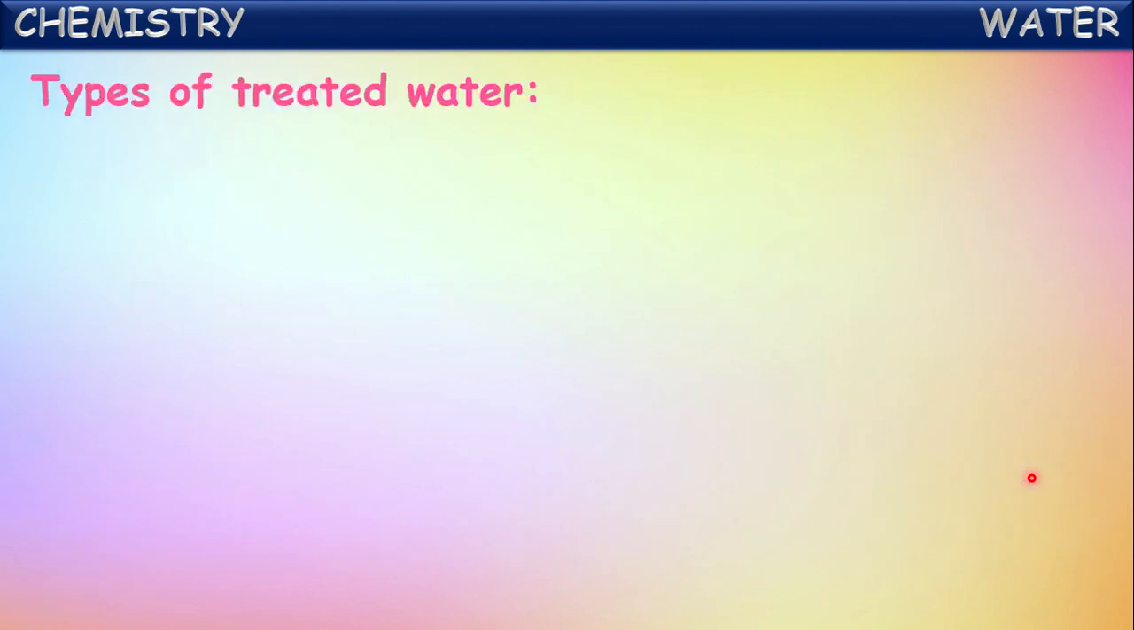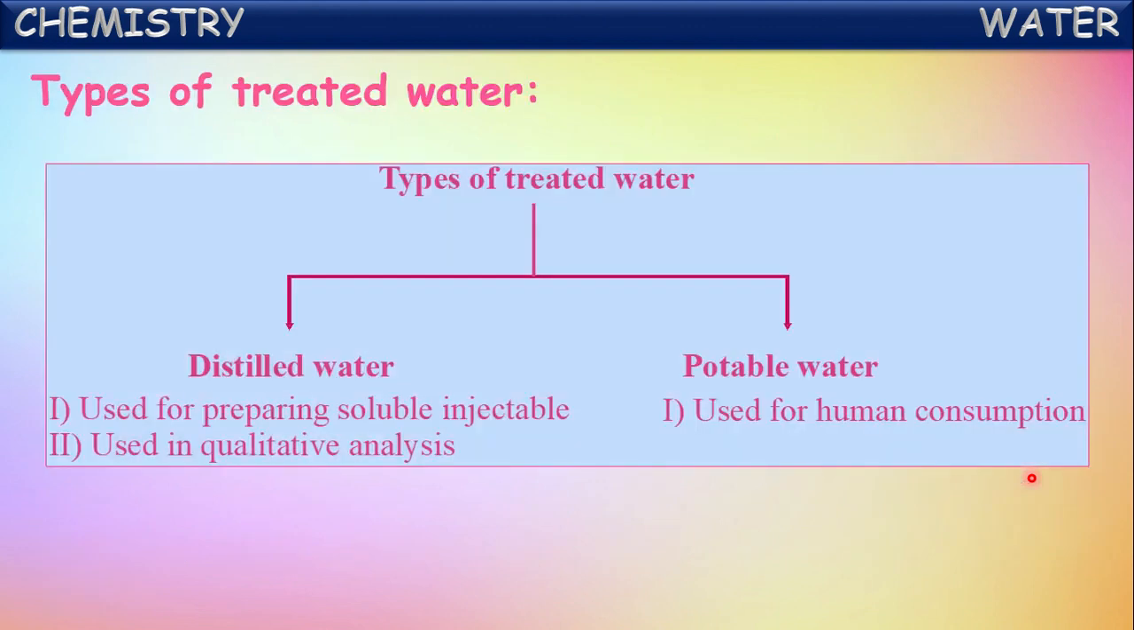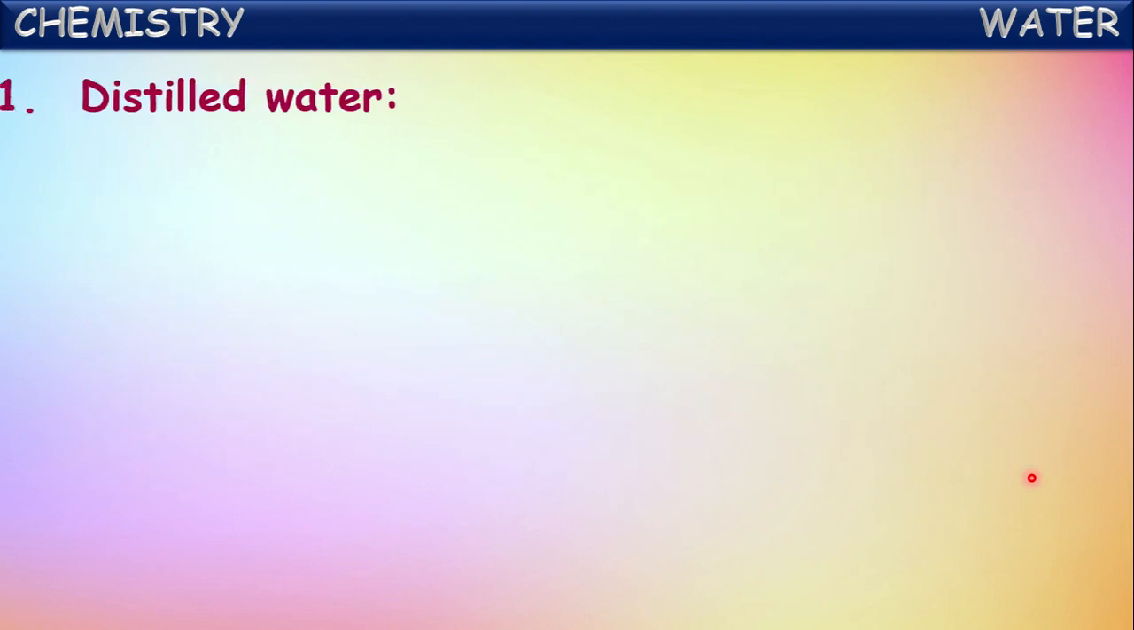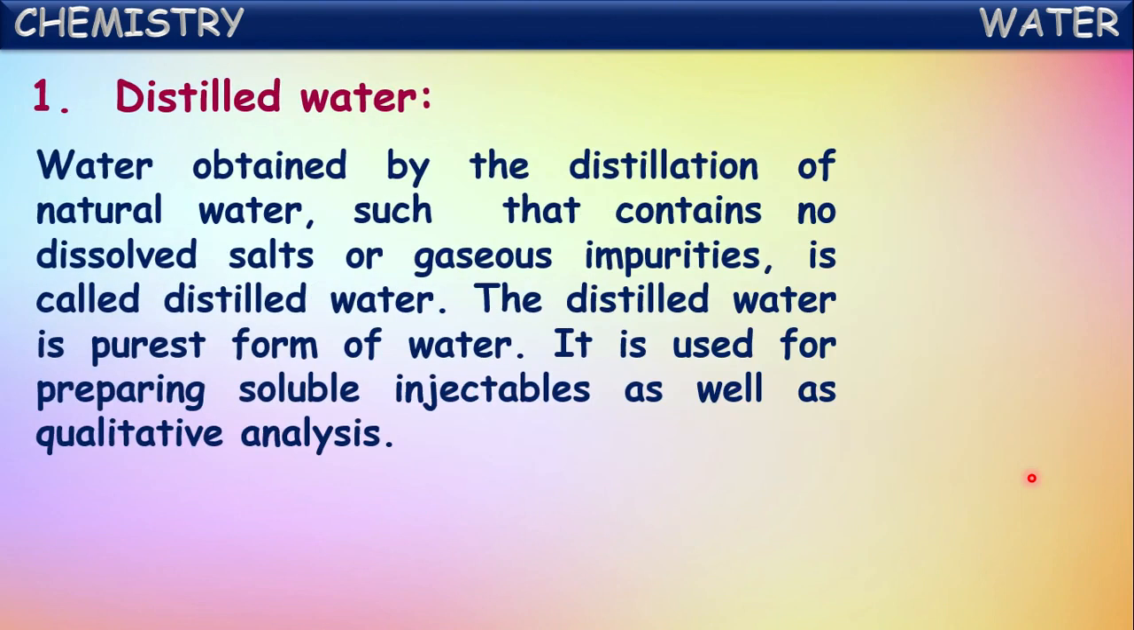This treated water is of two types. One is distilled water, another one is potable water. Let us see what these two are. First, let us go through distilled water. Water obtained by distillation of natural water, such that it contains no dissolved salts or gases or any other impurities, is called distilled water. You can say distilled water is the purest form of water.